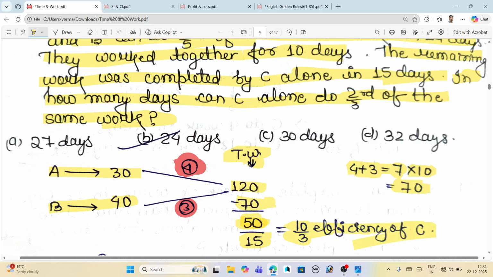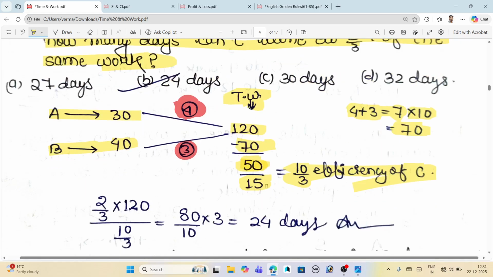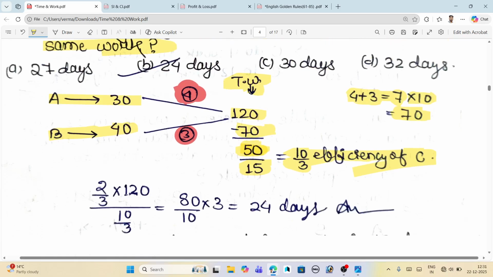Fine. Now just see what is given and what is asked: in how many days can C alone do 2 by third of the same work? We have 120 work. What is 2 by third of the work? The 2 by third of the work is 80. You can calculate this in your mind also, you don't have to calculate on pen or paper. Just calculate in your mind.